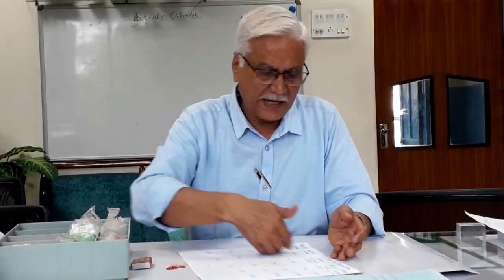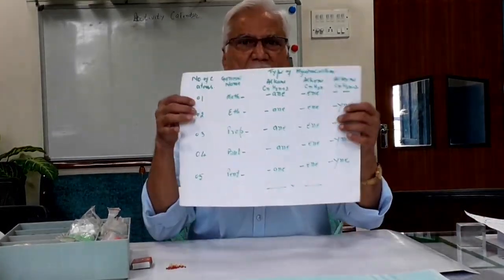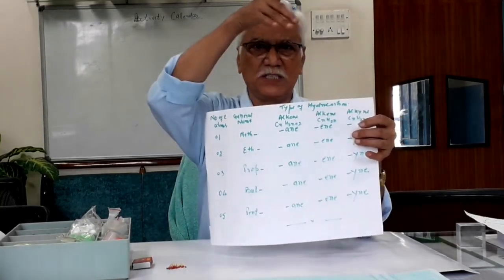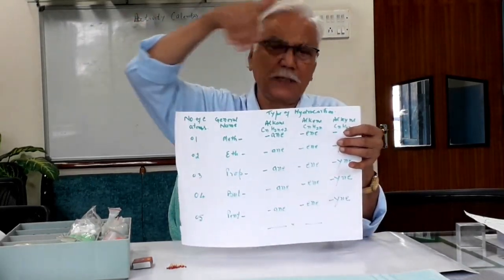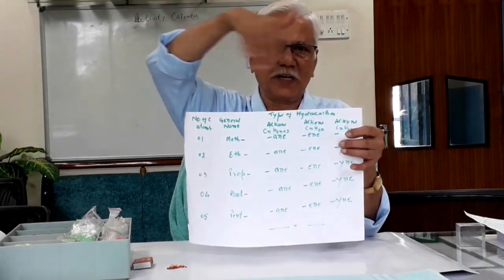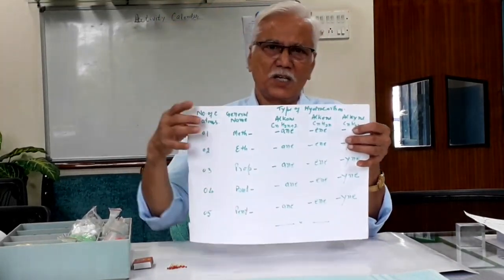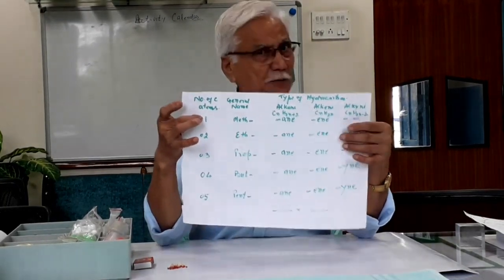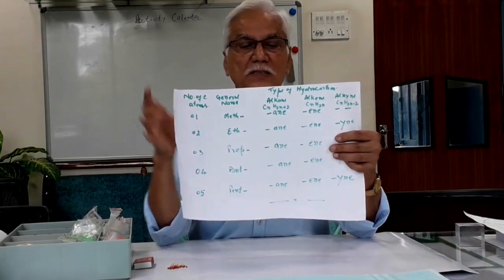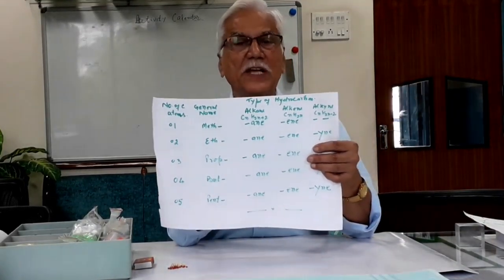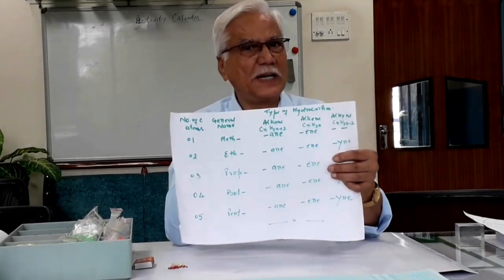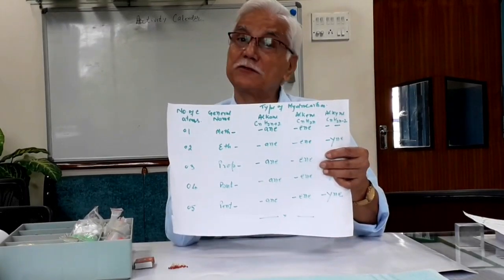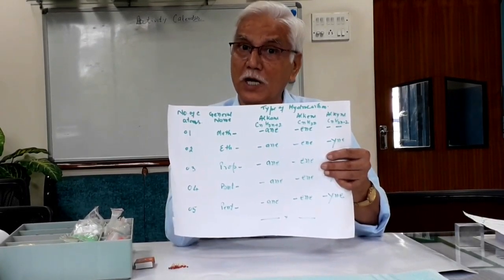That we will see. And how these are classified, I am showing you a chart. The first chart shows the number of carbon atoms in the chains. I am talking about the straight chain, how many carbon atoms are there in the straight chain. So in the straight chain, if one carbon atom is there and it is saturated, then it is called methane. So meth is the parent name if one carbon atom is there, and ane is the ending for the saturated hydrocarbon, so it will be methane.